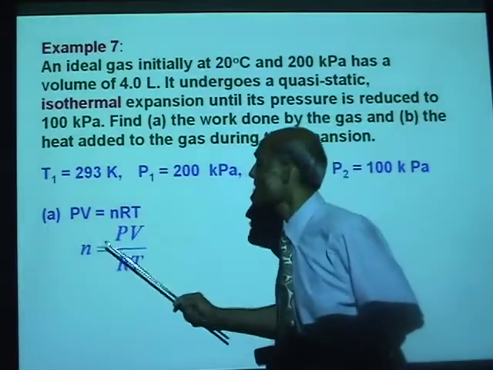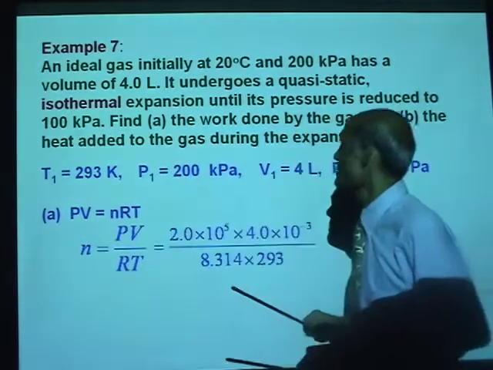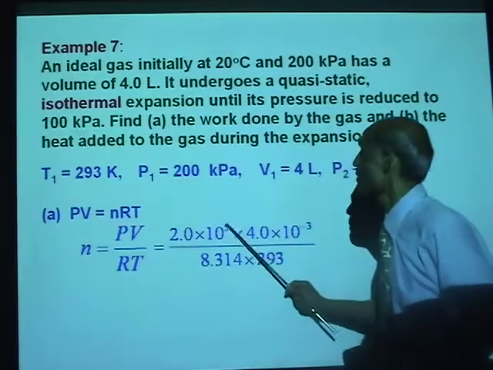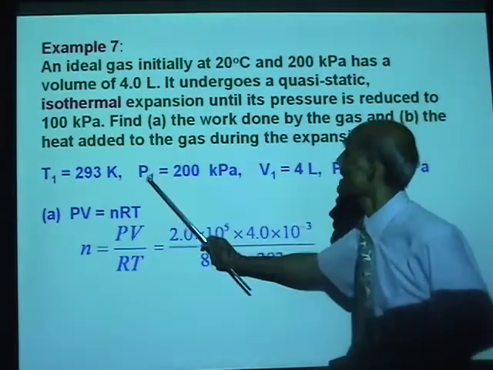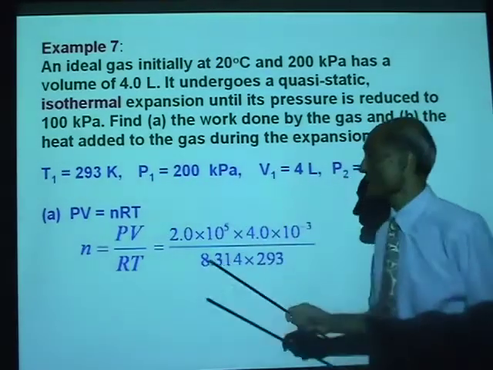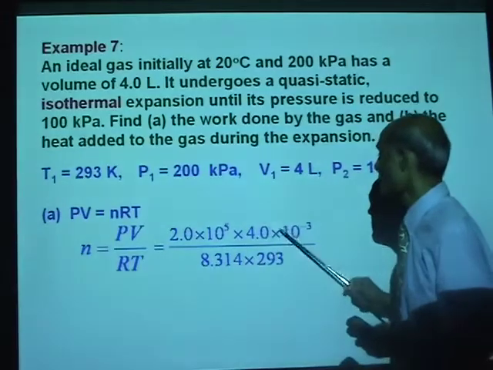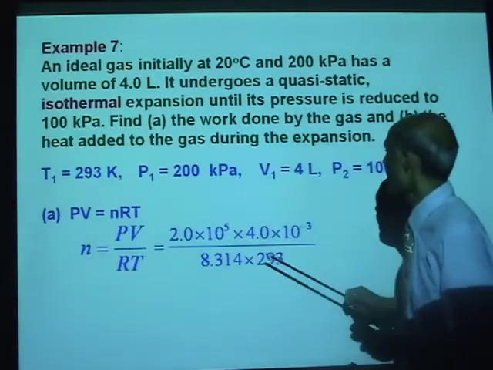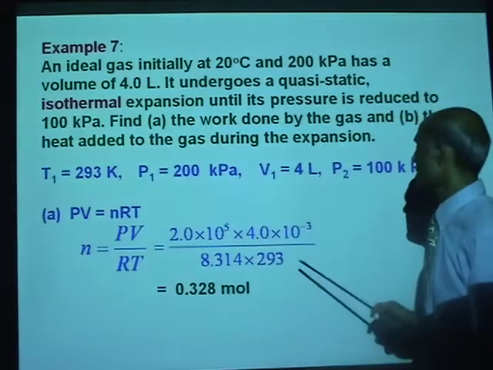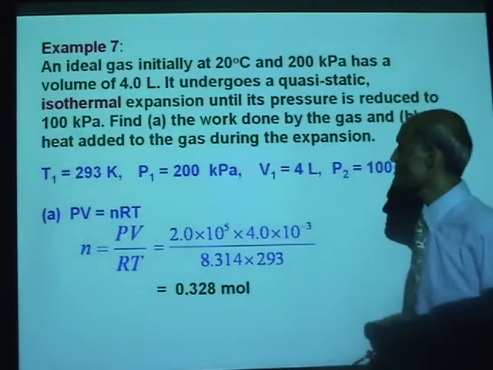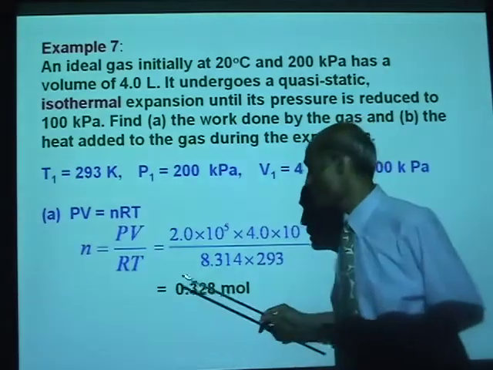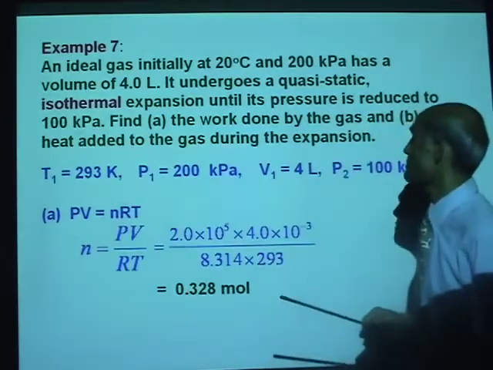The number of moles n equal to PV over RT. I use the values of P1 and V1, the initial state. So that's P1 V1 divided by R T1, and the T1 is given to us. And that gives you 0.328 mole. So the amount of gas is 0.328 moles.